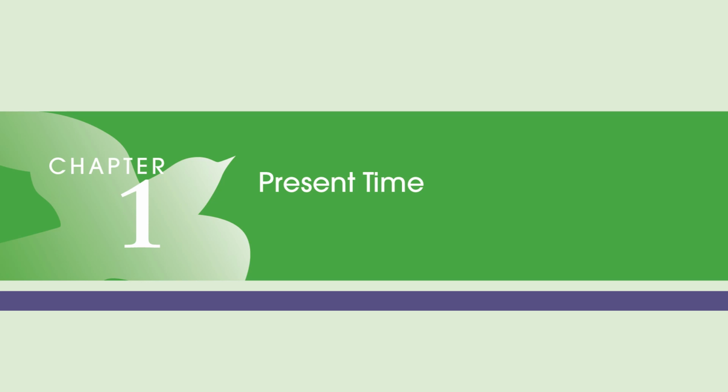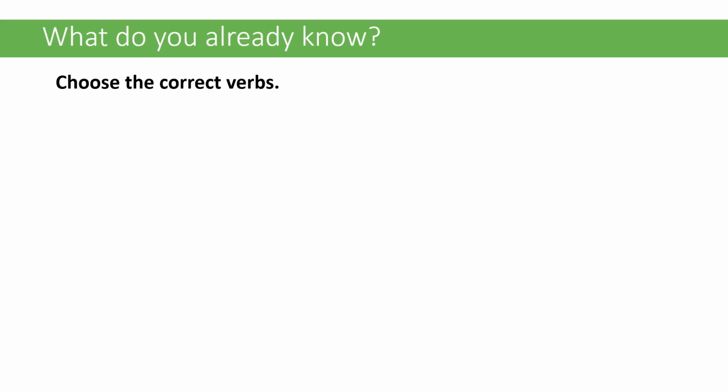All right, so this is going to cover the rest of Chapter 1 of Fundamentals of English Grammar. Chapter 1, Present Time, Lesson 3. This lesson talks about spelling, time words, and verbs that don't use ing. So let's choose the correct verbs here.